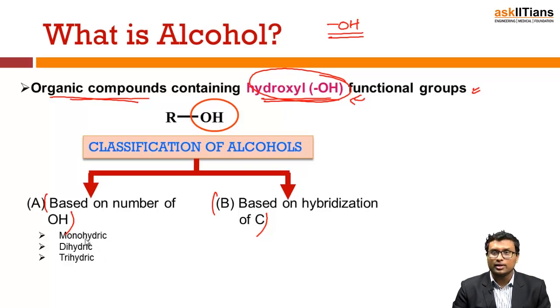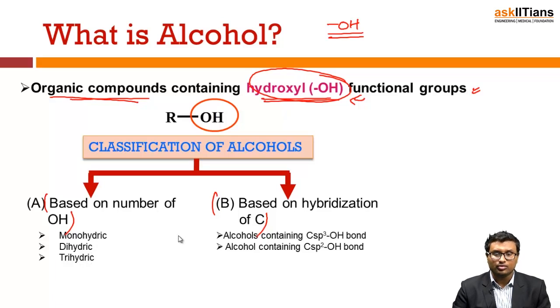Mono means 1, di means 2, tri means 3. So, monohydric implies that there is one alcoholic group, dihydric implies that there are 2 alcoholic groups, and trihydric implies that there are 3 alcoholic groups.